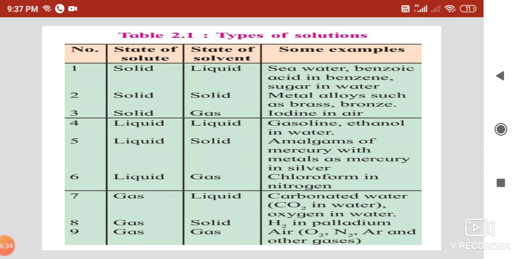These gases mix and form air. If nitrogen is 78% of the total 100% volume, nitrogen is the solute and the remaining constituents form the solvent, the air. So it is called gas in gas. Like this there are nine types of solutions.